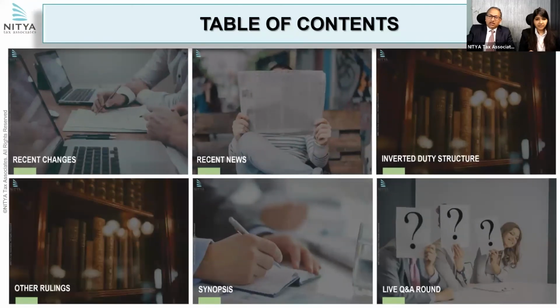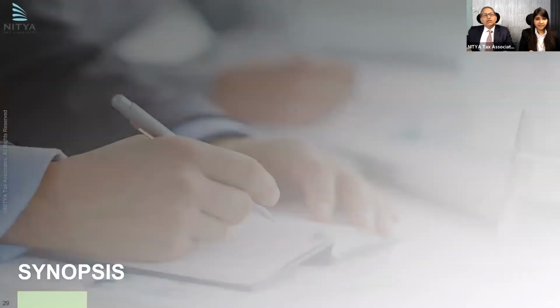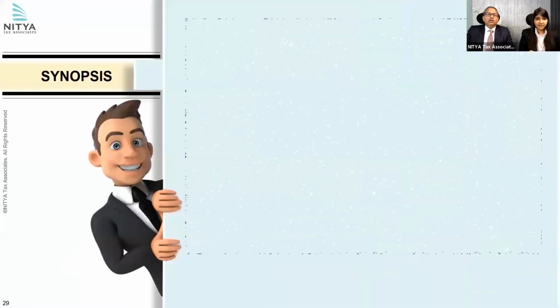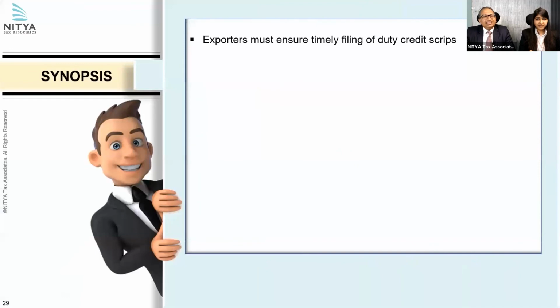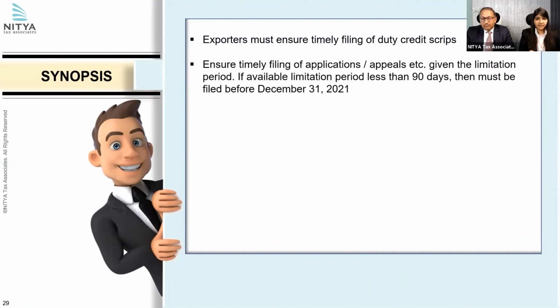So with this, we come to an end, but we will give some highlights of what the assessees, what the companies should do. First and foremost, they must timely file the duty credit scrips. As Parul rightly mentioned, December 31st, 2021 is the last date and no late cut is allowed.